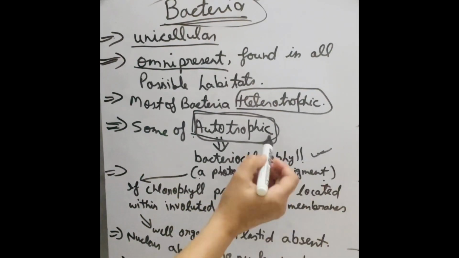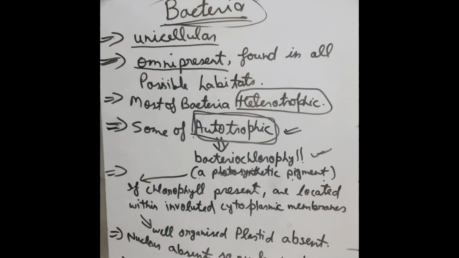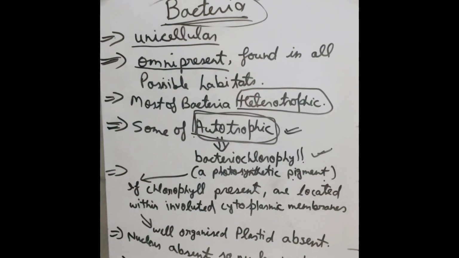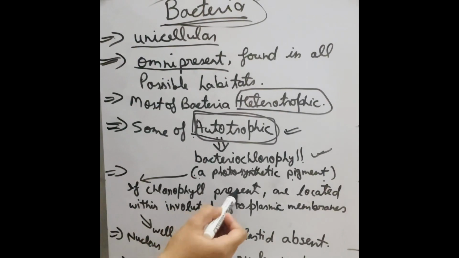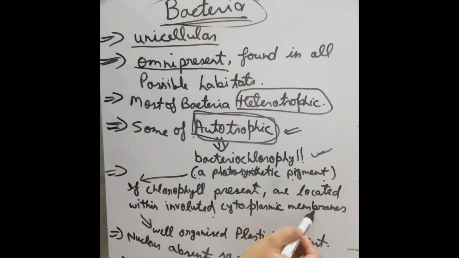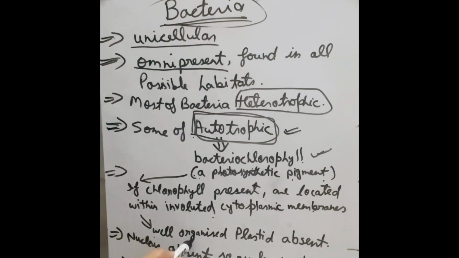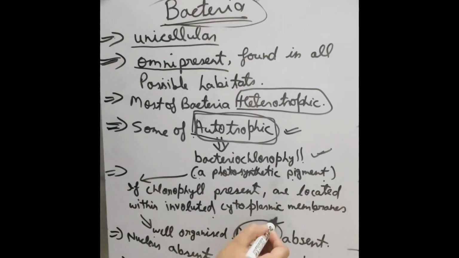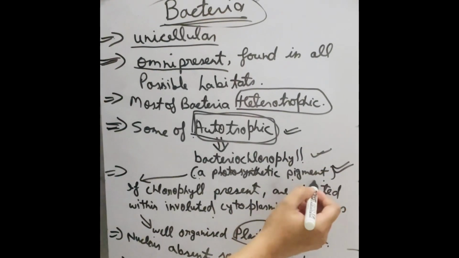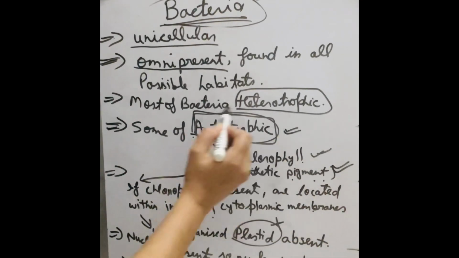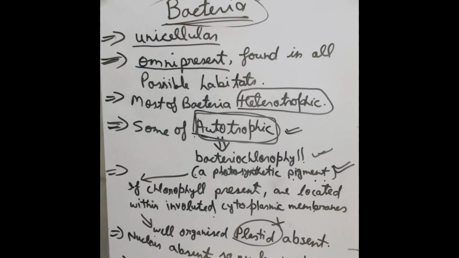Because of that, they possess an autotrophic mode of nutrition. The photosynthetic pigment, the chlorophyll, is located within the involuted cytoplasmic membrane, as a well-organized plastid is absent. It means there is no plastid, but there is a photosynthetic pigment which makes them autotrophic in mode of nutrition.